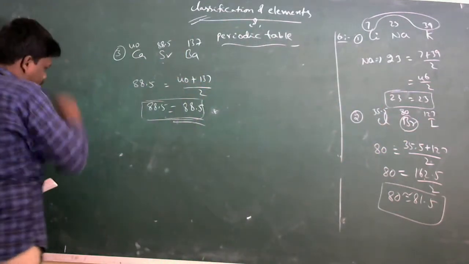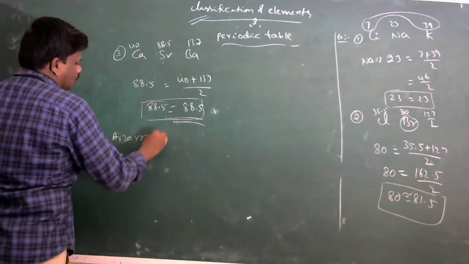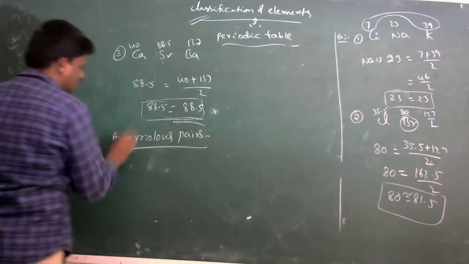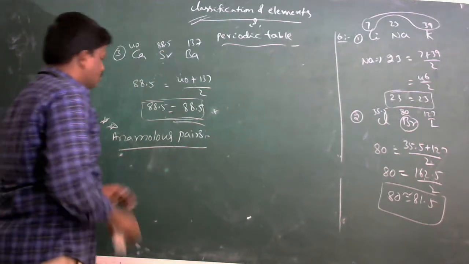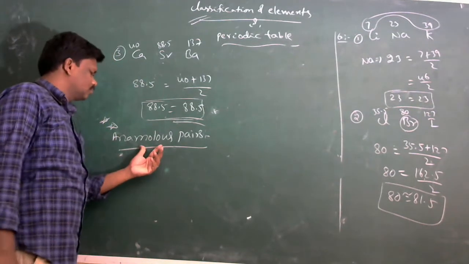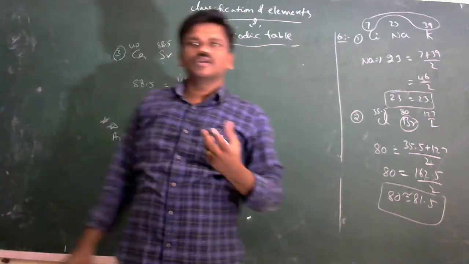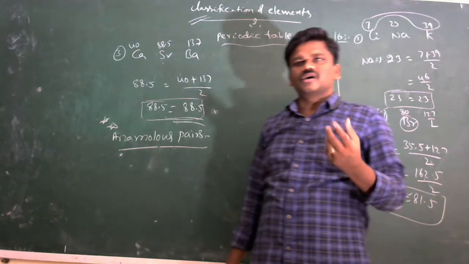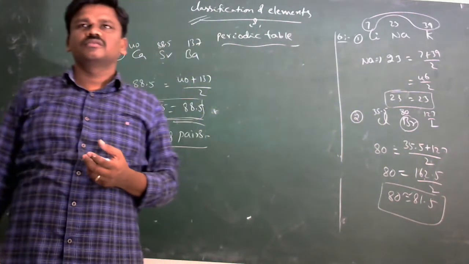And another one: anomalous pairs. At some places the increasing order of atomic weight is violated. Generally, atomic number increases with increase in atomic weight.